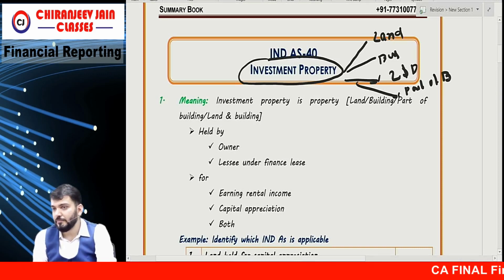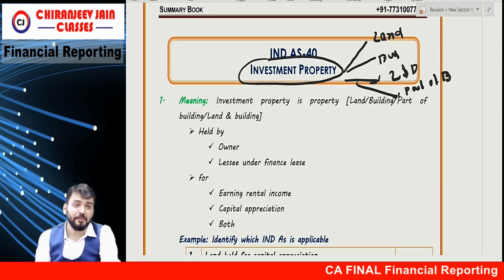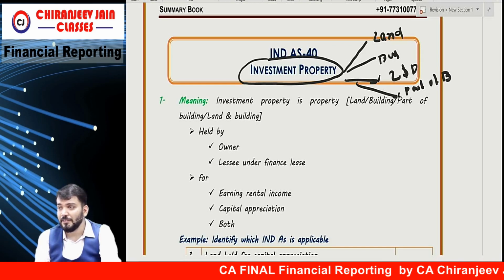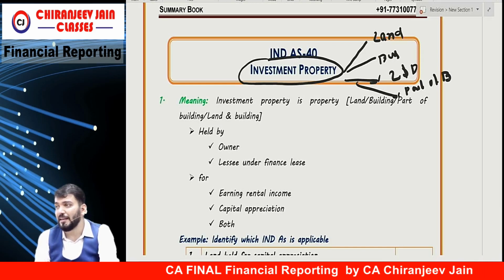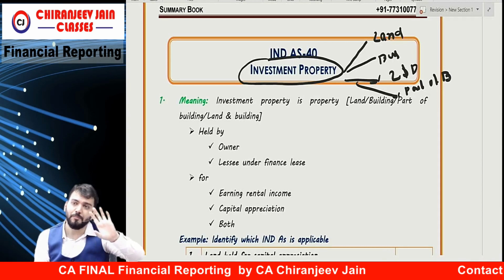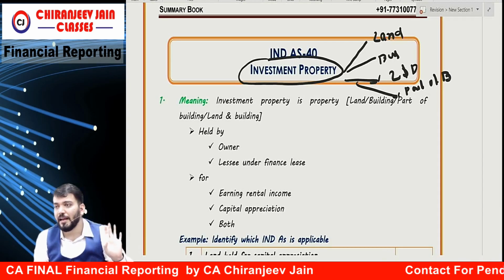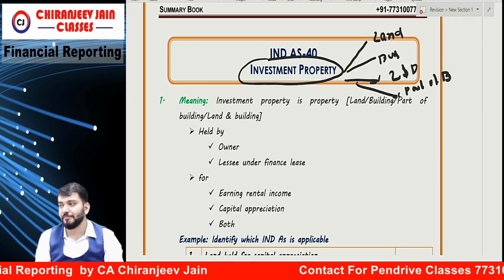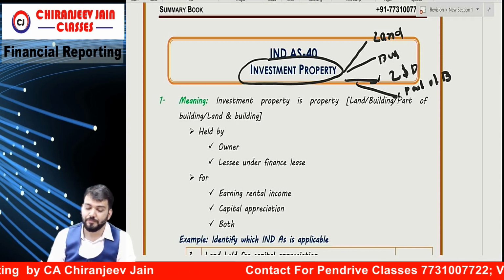In layman words we can say we have a property of 1000 crore in gold, but as per Ind AS, gold is not property. Property means land or building or land and building. Understood?